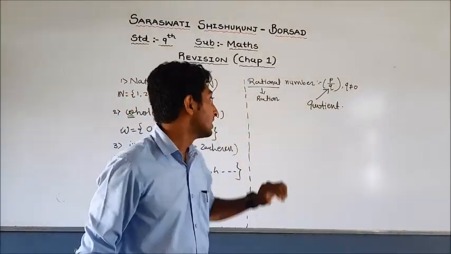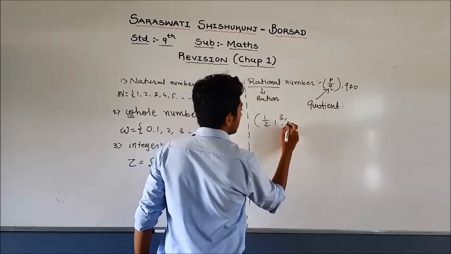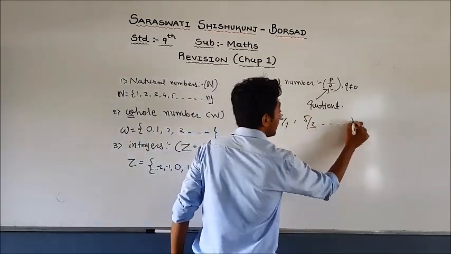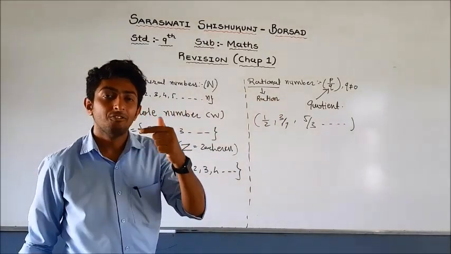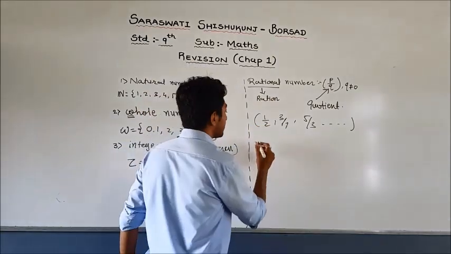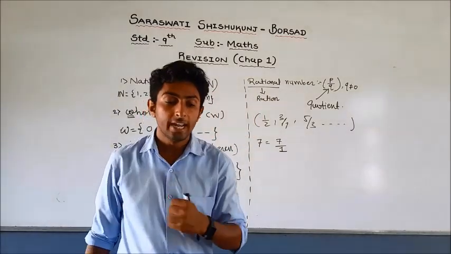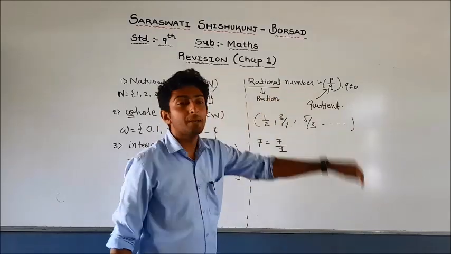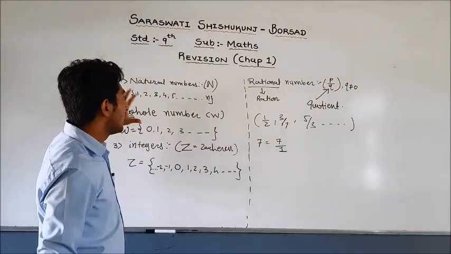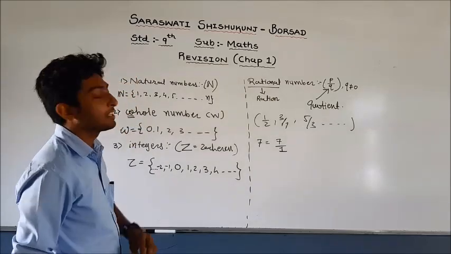This is the general information, friends. So in p by q form, like 1 by 2, 3 by 7, 5 by 3, all these numbers are rational numbers. Integers can also be written as rational numbers. For example, 7 can be written as 7 by 1, which is in p by q form. This is all just revision, so I am quickly reminding you: natural numbers, whole numbers, integers, rational numbers.